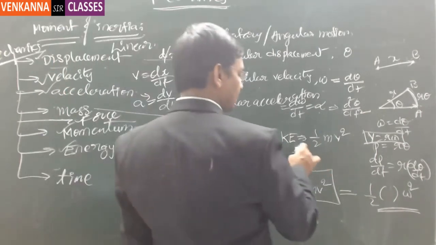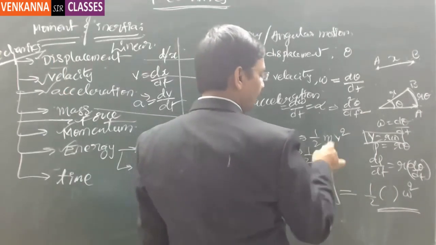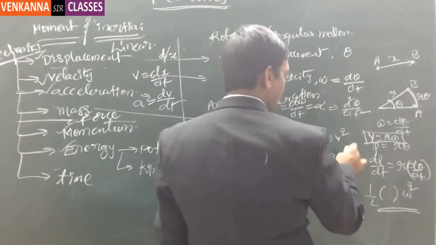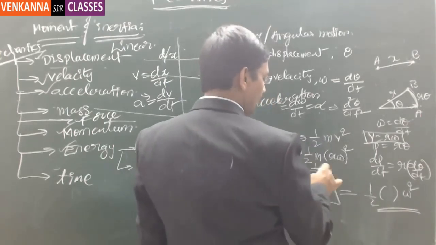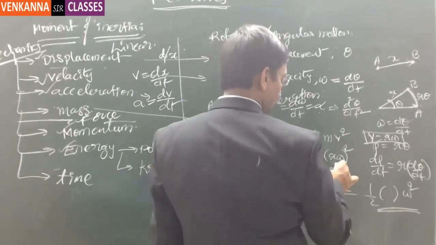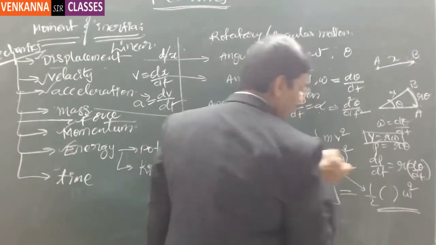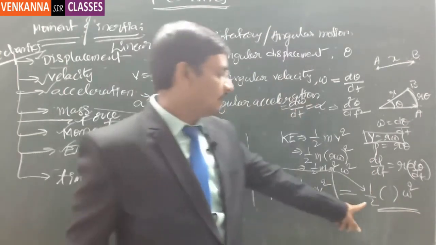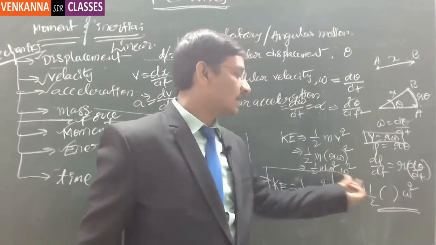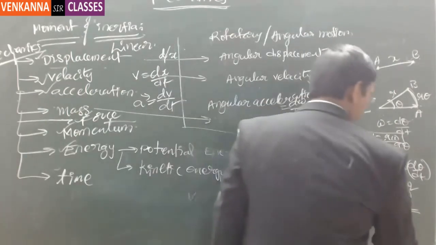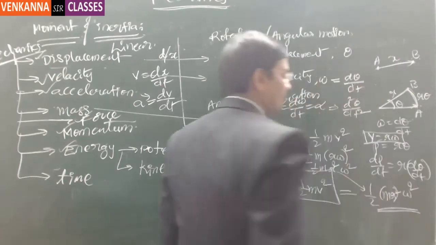Now here this kinetic energy equation becomes half of m into (r omega) whole square, so half of m into r square into omega square. Now if I keep m into r square there, then omega square.